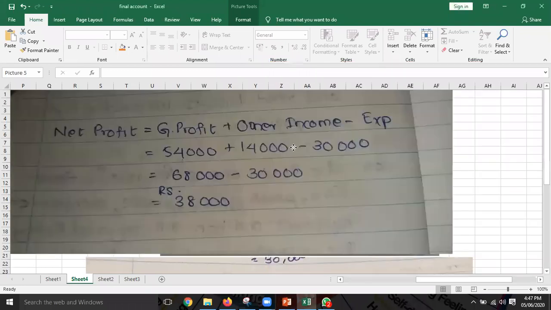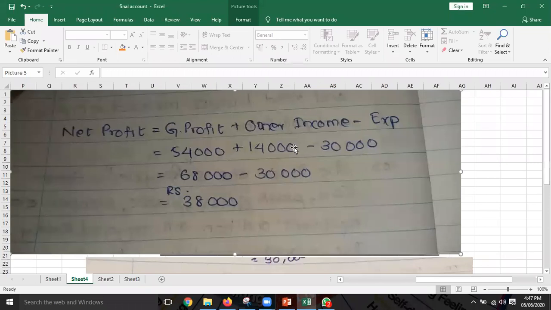Net profit equals gross profit plus other income minus expense. Loan obtained is a liability. We should not take loan obtained when we calculate the net profit. So the final answer is 38. Those who made a mistake, please correct it. 38,000 is the correct answer.